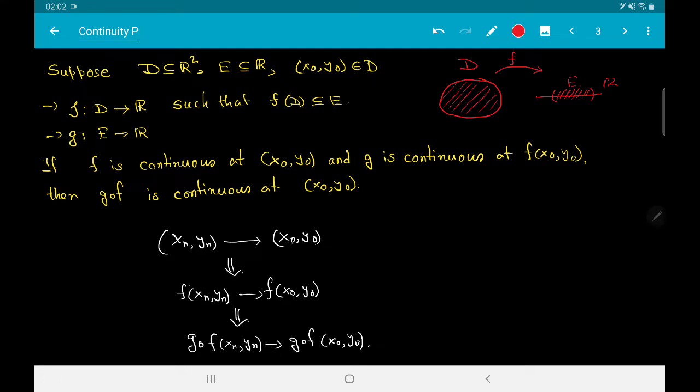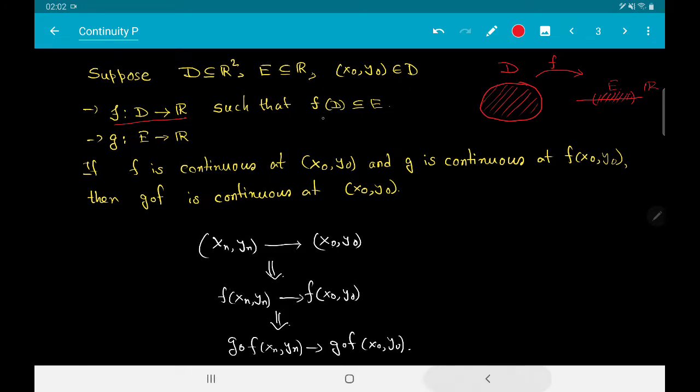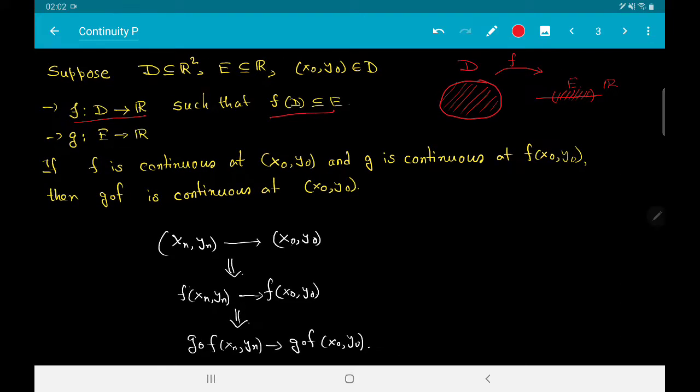It need not be an interval, but I hope you understand that E is just a subset of R. So suppose that f is a function from D to R such that f of D is contained inside E. Also suppose that I have another function g from E to R. So then I can talk about the function g composite f from D to R.